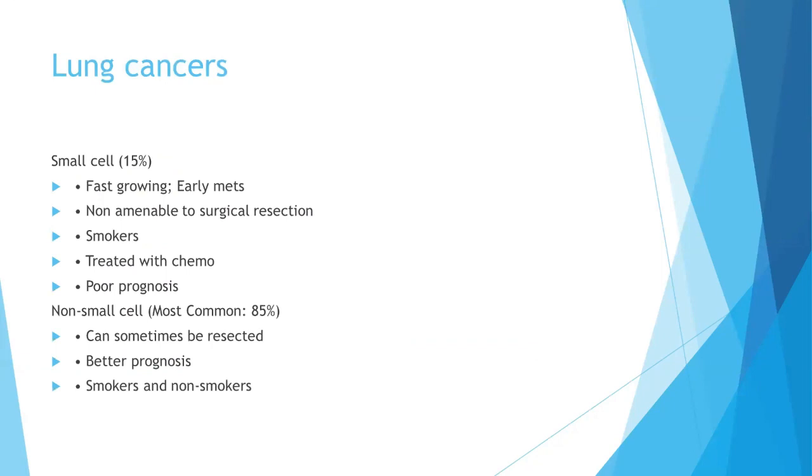The small cell lung cancer generally comprises 15% of total lung cancer. These are fast growing, go into early metastasis, and are non-amenable to surgical resection. They generally occur in patients who are smokers, are treated with chemotherapy, and have a poor prognosis. But the non-small cell lung cancer is the most common lung cancer, generally occurring in 85% of individuals, can sometimes be resected, has a better prognosis, and occurs in both smokers and non-smokers.